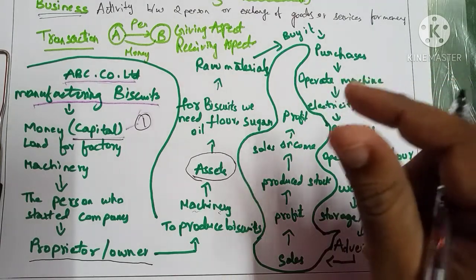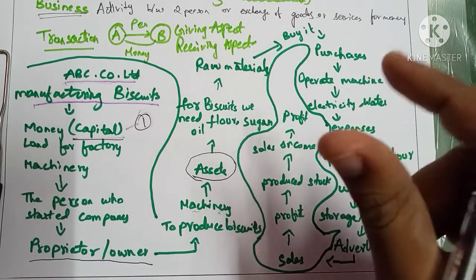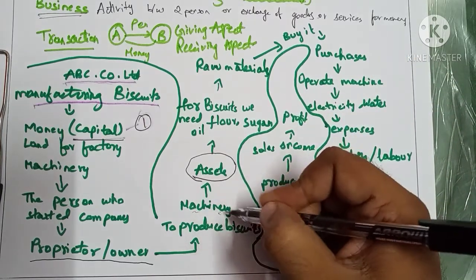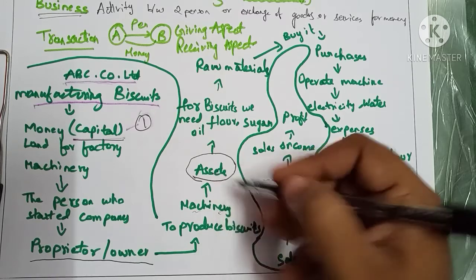The things with the help of which we can earn profit are known as assets. So to produce biscuits we need machinery. So machinery is an asset.